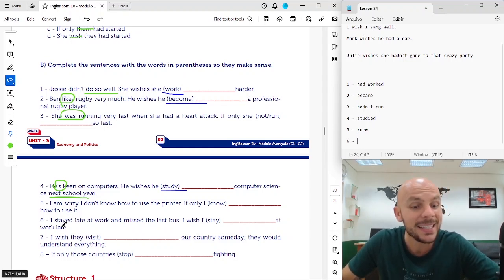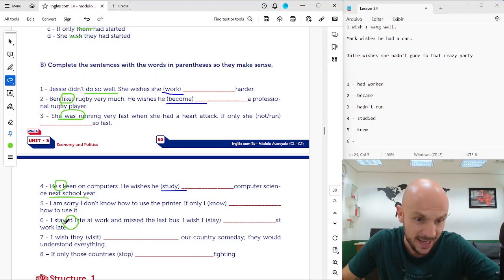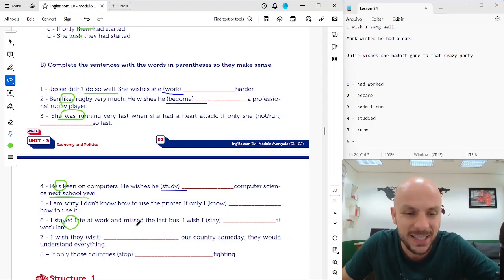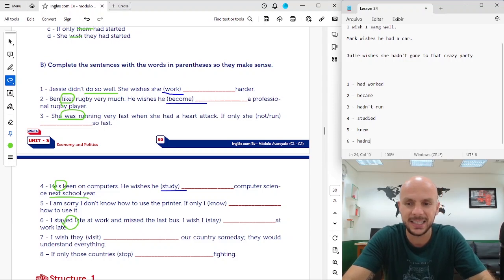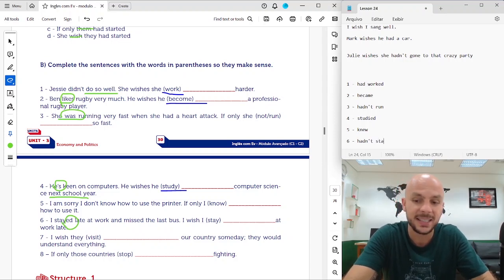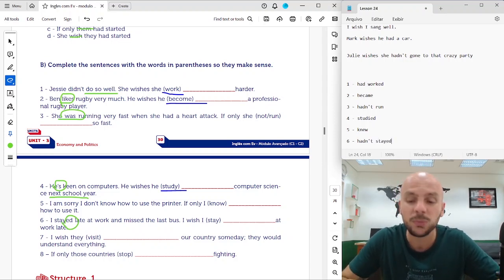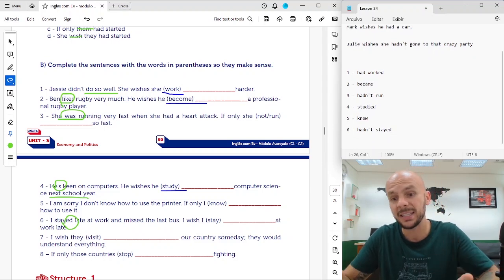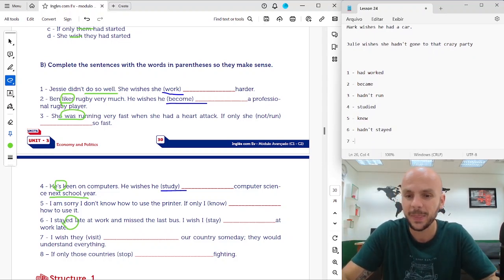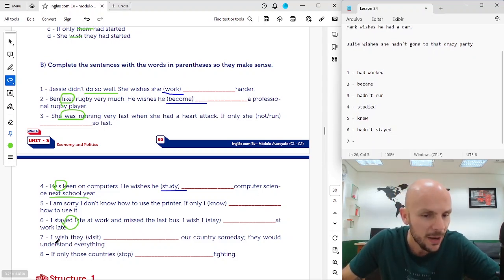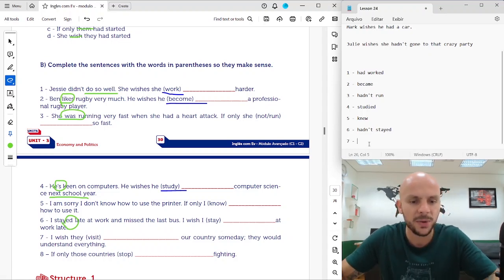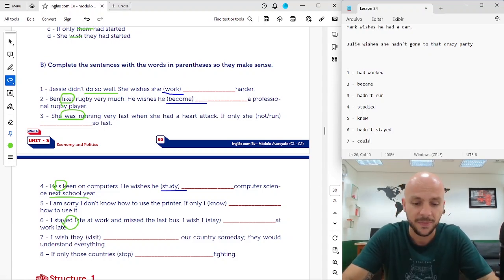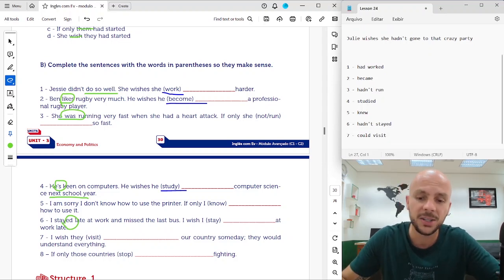Six. I stayed late at work and missed the last bus. I wish I hadn't stayed at work late. Okay? I stayed, but I wish I hadn't stayed. Seven. I wish they visit our country someday. So I wish they could visit our country someday.